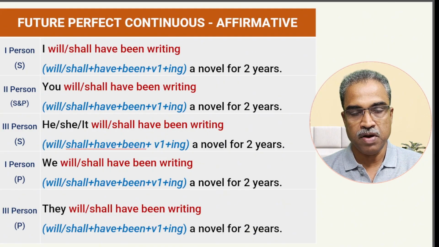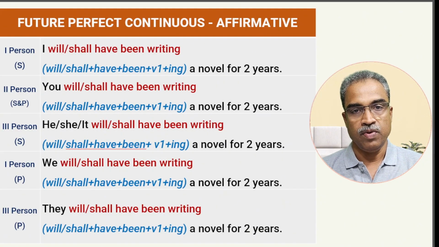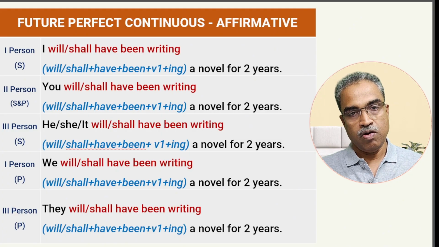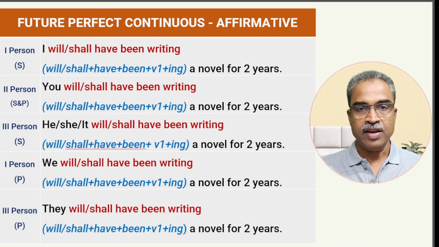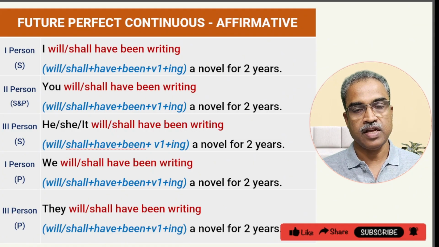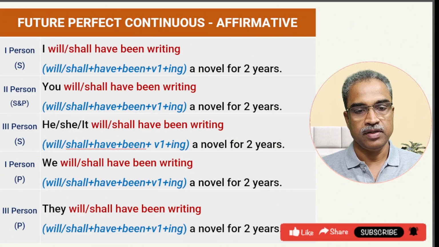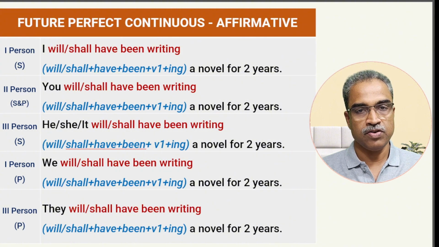This tense speaks about an action which had been going on for some time and then ended, perfected, completed sometime in the future. Subject plus will or shall plus have plus been plus main verb with ing. That's the format. So I will have been writing a novel for 2 years, when a certain time comes in the future.